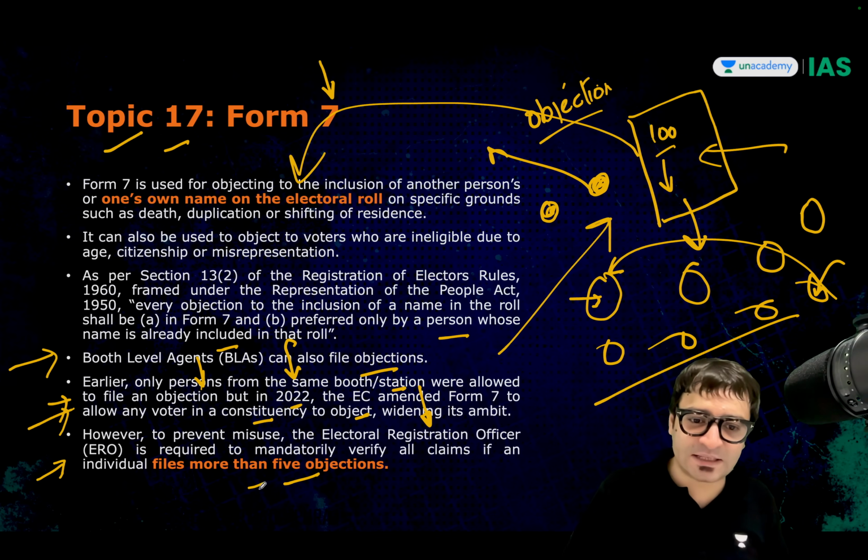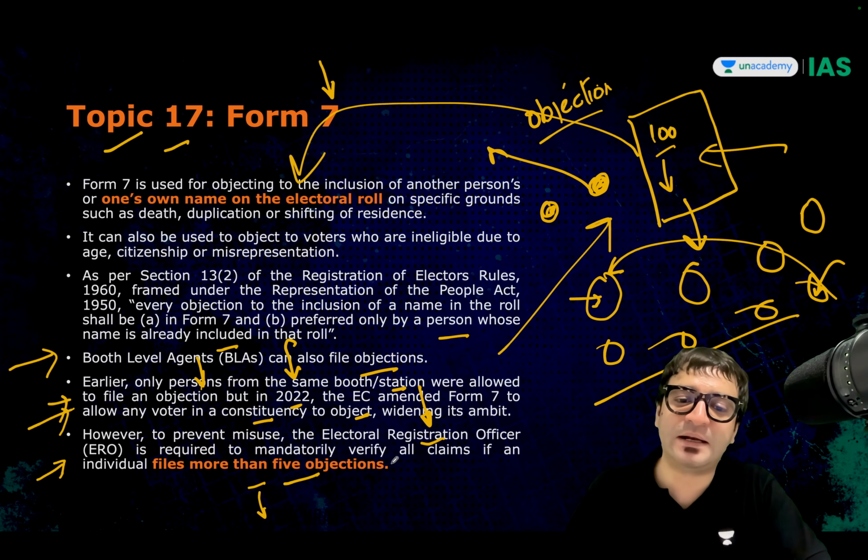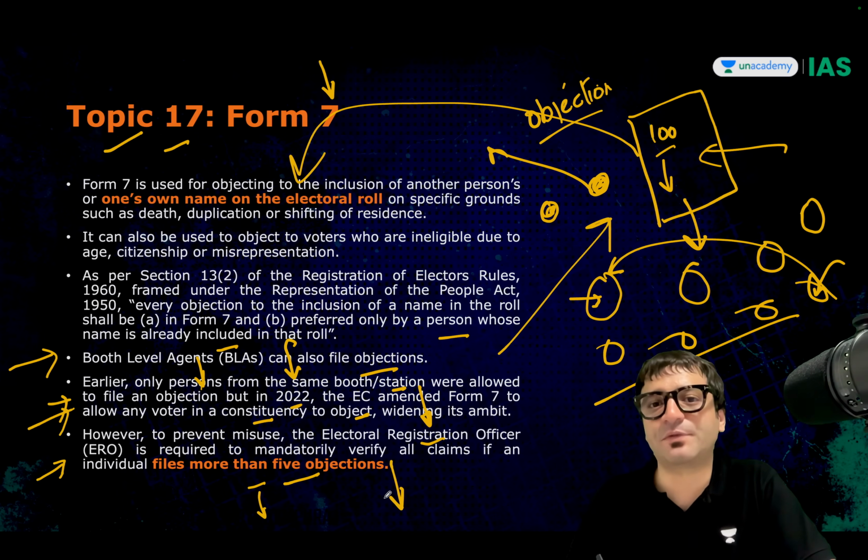If you are filing less than 5 objections, then the electoral registration officer is not required to mandatorily verify all claims of this individual.